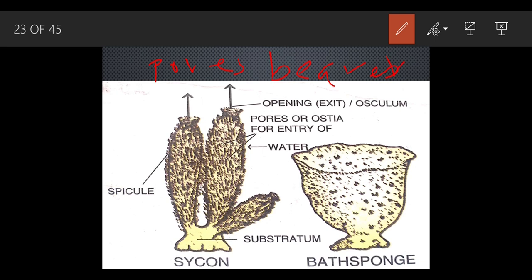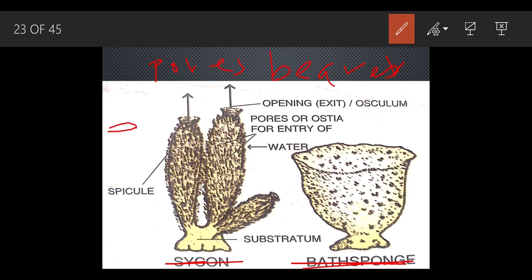Now it has two structures, that is the cycon and the bath sponge. This is the cycon, okay. These are the two examples of this porifera kingdom, and you should understand and write them in your exams as well, because they ask you, okay, give an example of a porifera.